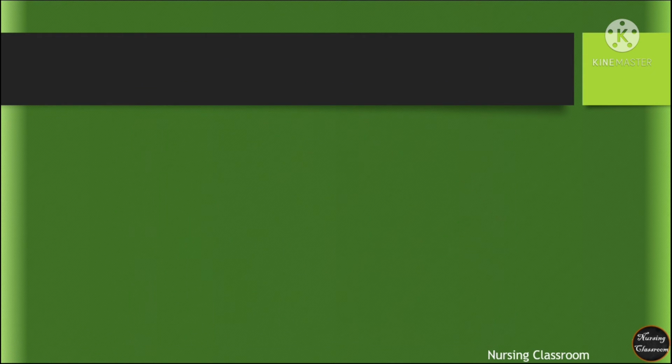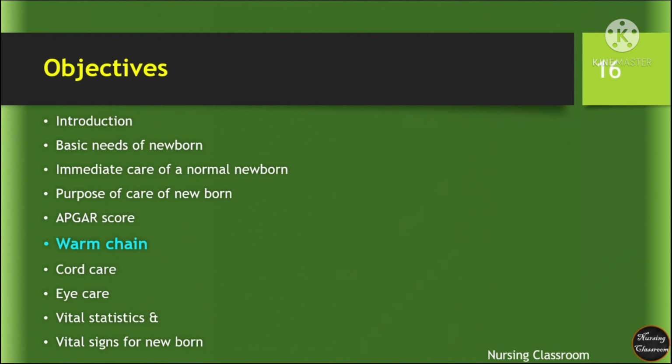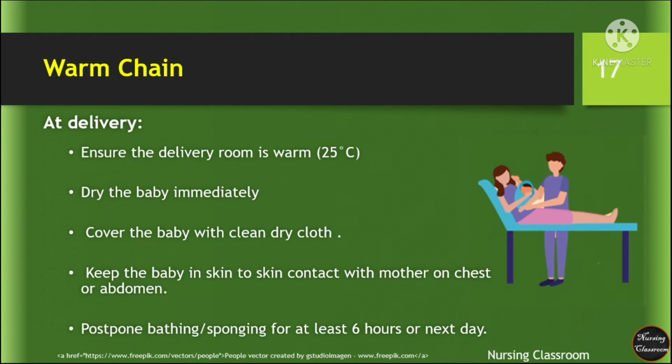Warm chain. The delivery room temperature is maintained at 25 degrees Celsius. Dry the baby immediately. Cover the baby with a clean dry cloth and keep the baby in skin to skin contact with the mother, on her chest or abdomen. Postpone bathing or sponging for at least 6 hours or until the next day.